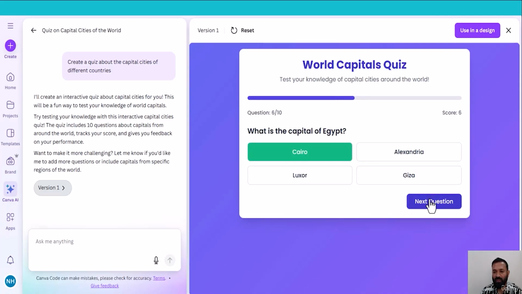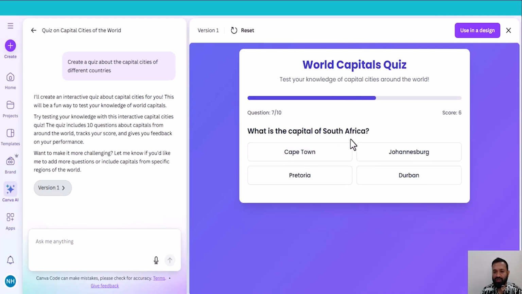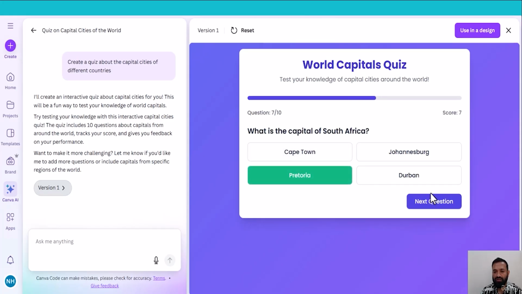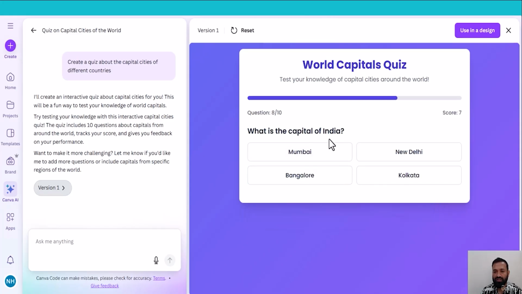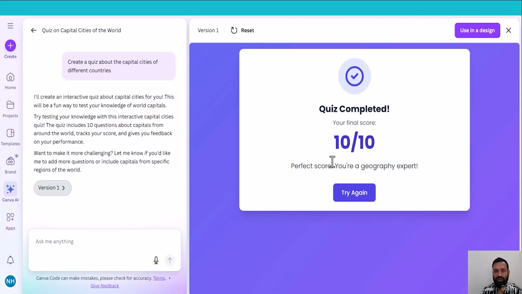What is the capital of Egypt? Cairo. What is the capital of South Africa? It is Pretoria. What is the capital of India? New Delhi. What is the capital of Argentina? Buenos Aires. What is the capital city of Germany? And it is Berlin. I got 10 out of 10.